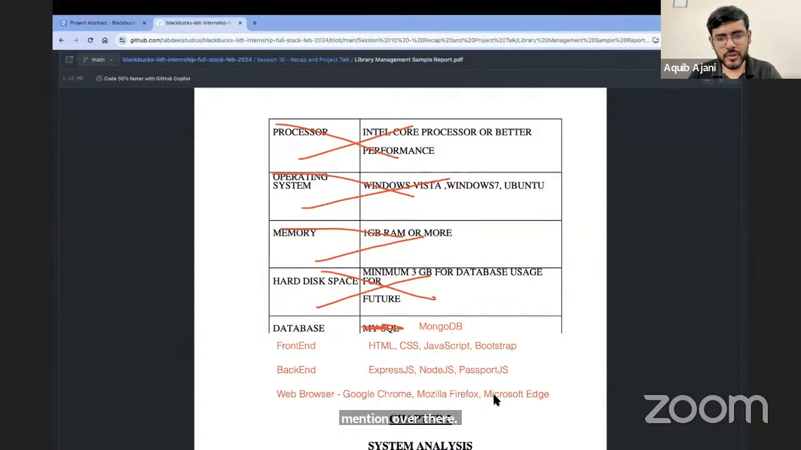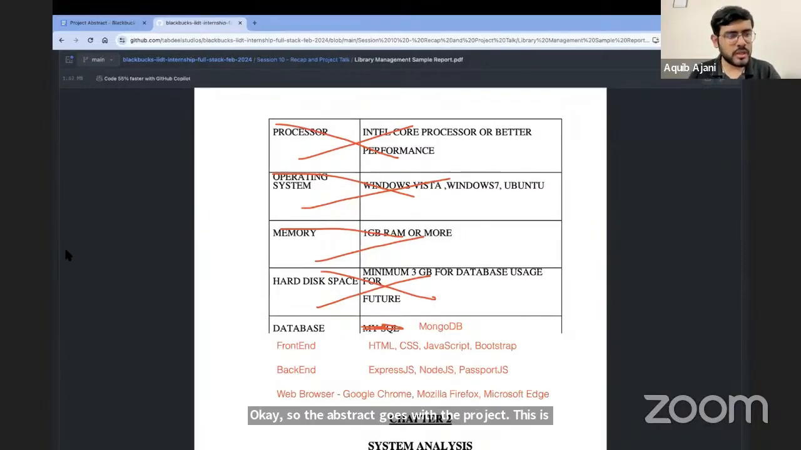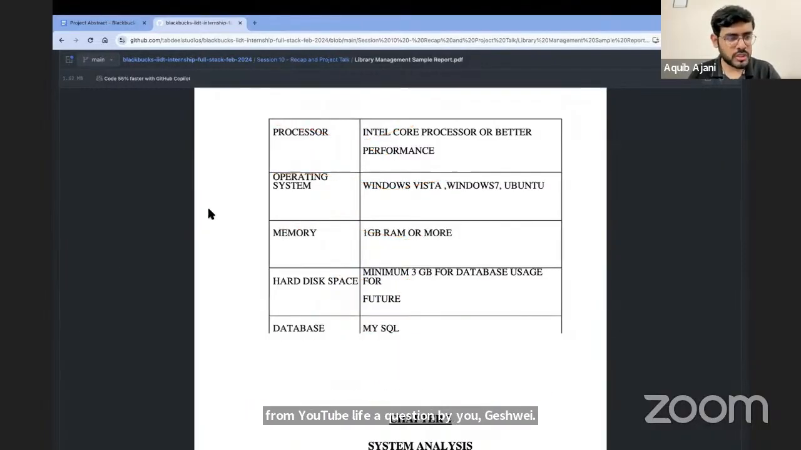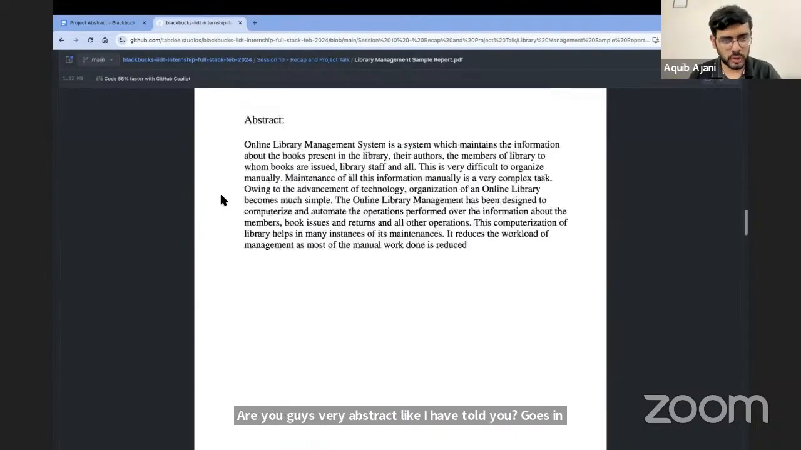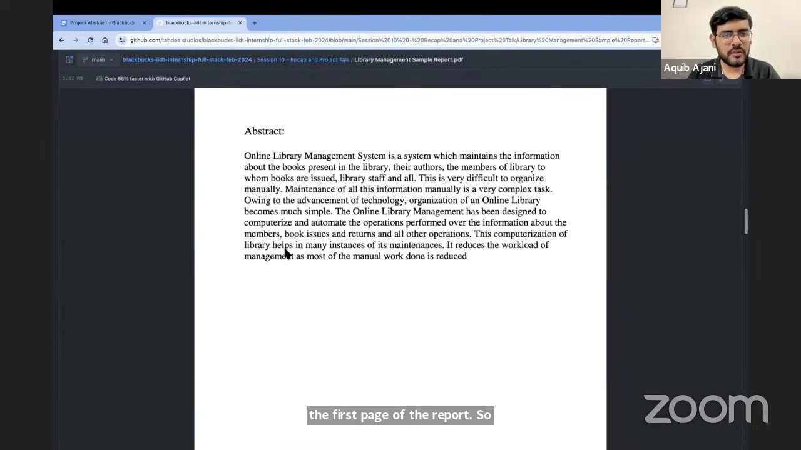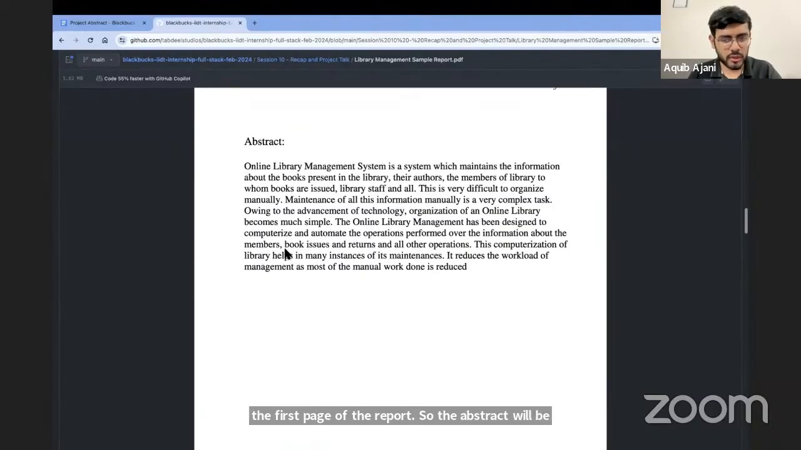Okay, so the abstract goes within the project. This is from YouTube Live, a question by Yogeshwari. Yogeshwari, the abstract, like I have told you, goes in the first page of the report. So the abstract will be within or inside your project report.